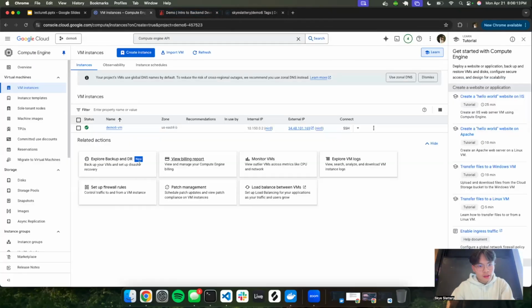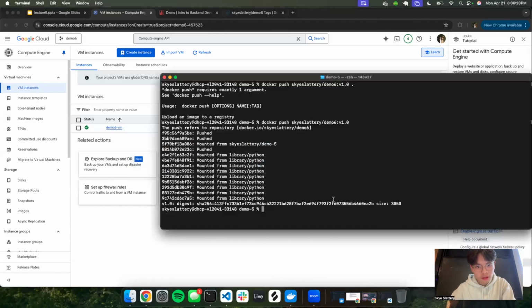So now let's go back. Our server is actually already up and it has the IP here, but we'll go into that later. So we pushed it to Docker Hub, right? We're done with everything locally. Our image is ready in Docker Hub. So now what we have to do is start working in our server.